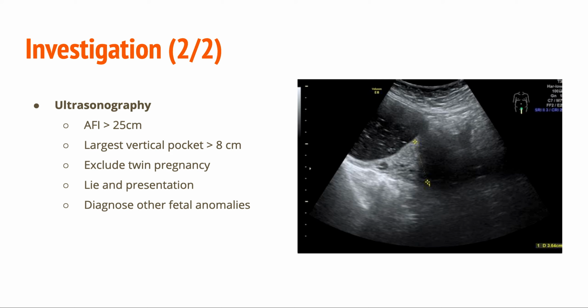Ultrasound is usually diagnostic of hydramnios. Hydramnios is seen as a large anechoic space between the fetus and the uterine wall or placenta. The amniotic fluid index and largest vertical pocket will be more than the normal. It also helps to exclude twin pregnancy or singleton pregnancy.